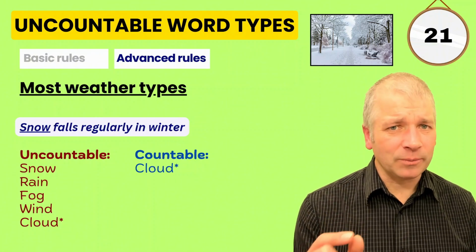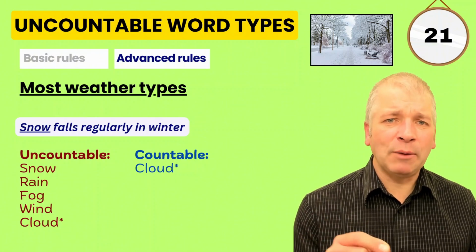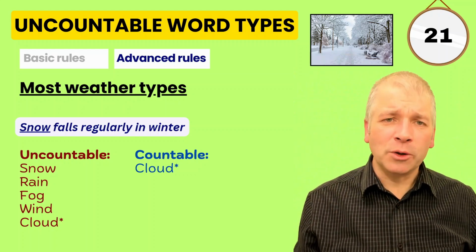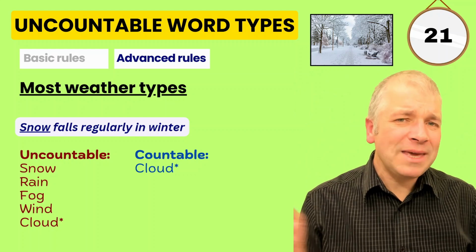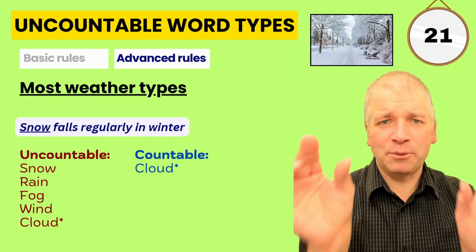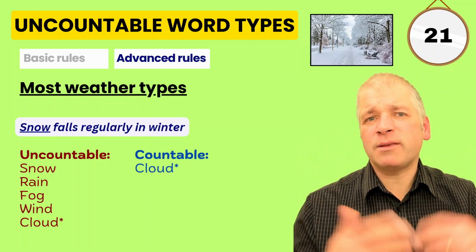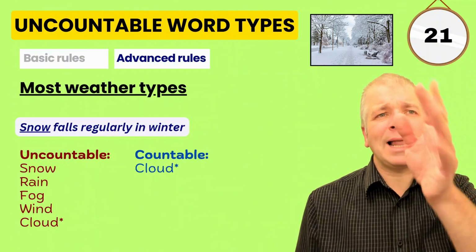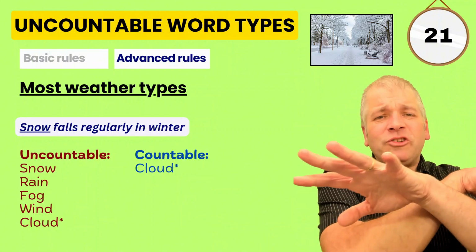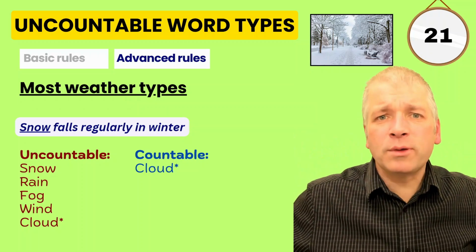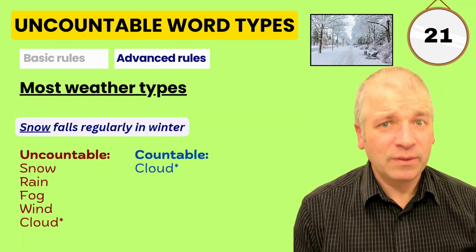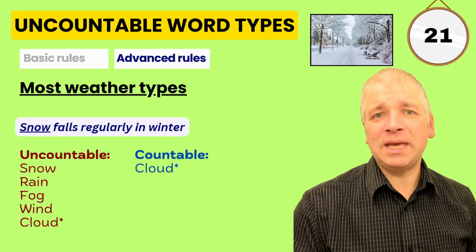Cloud is an exception. Cloud can be uncountable when you describe everything that you can see above you, but it can also be countable when you focus on the individual clouds in the sky. So say it's a sunny day, but there are just a few clouds, then it's countable. But if there's just general cloud across the whole sky, then you'd say, yeah, there's cloud in the sky today, and it would not be countable.